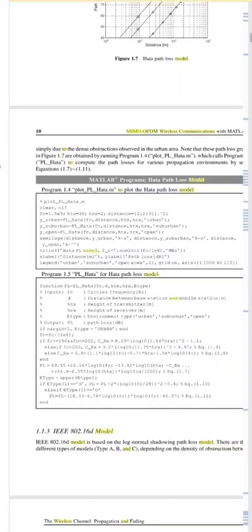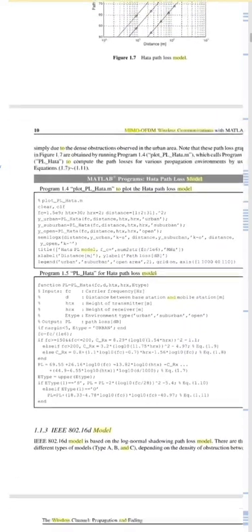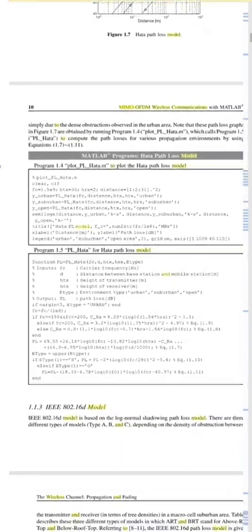Now IEEE 802.16d is based on the log-normal shadowing path loss model. And there are three different types of model, that is type A, B and C, depending on the density of the obstruction between the transmitter and receiver in a microcell suburb area.